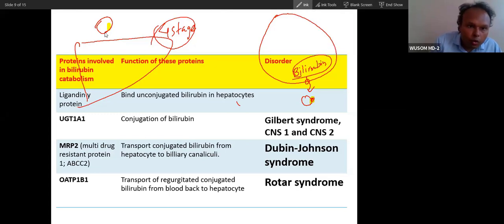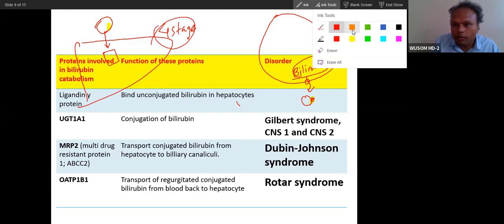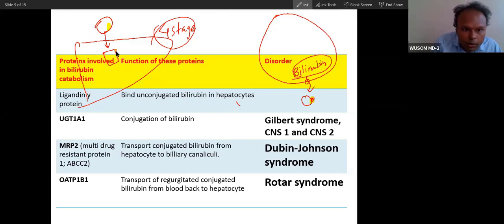In the liver, there is a protein called ligandin. This ligandin will take up and bind to this bilirubin. This ligandin protein will bind to this bilirubin. Now, for the time being, there is an enzyme that will do the conjugation.